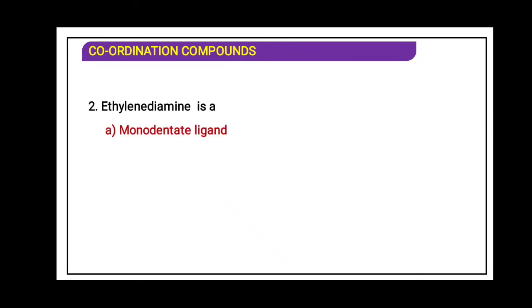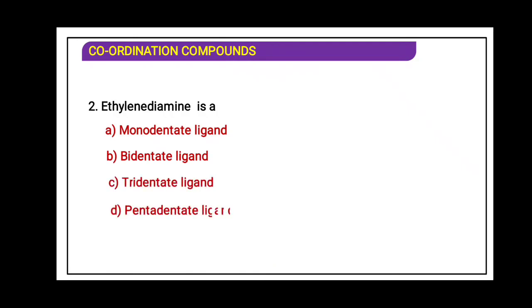Ethylene diamine is monodentate, bidentate, tridentate, or pentadentate? It will be ethylene diamine. In diamine there are 2 nitrogen atoms, so that is why it is a bidentate ligand.